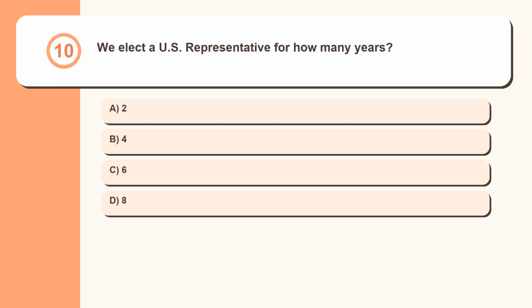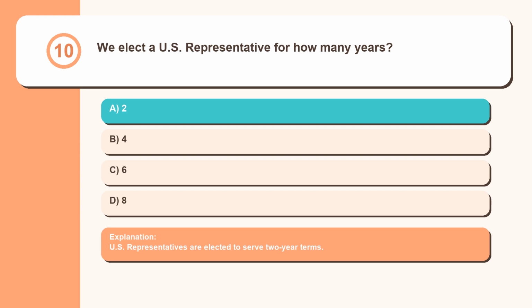Question 10. We elect a U.S. representative for how many years? 2, 4, 6, 8. U.S. representatives are elected to serve 2-year terms.